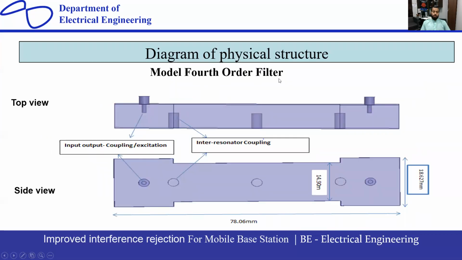So this is the model of the fourth order filter. You can see this is the same as the third order, but only one resonator is added, because I wanted to check the third order first. They are working well. So I continued this technique and made the fourth order filter in the same way. This is the input coupling, and this is the inter-resonator coupling, the same as before. Each and everything is the same.